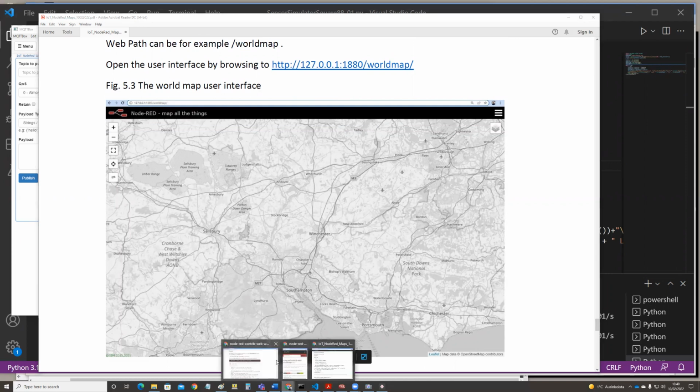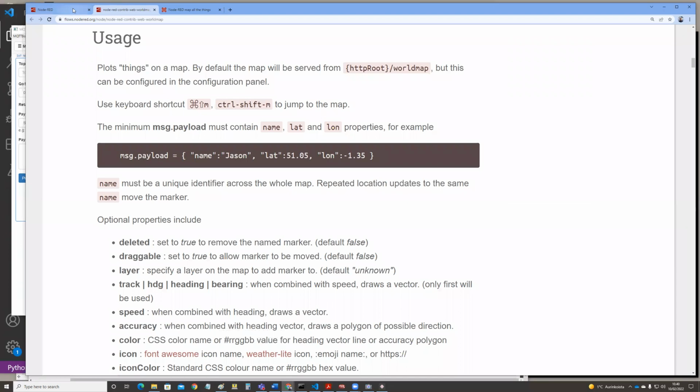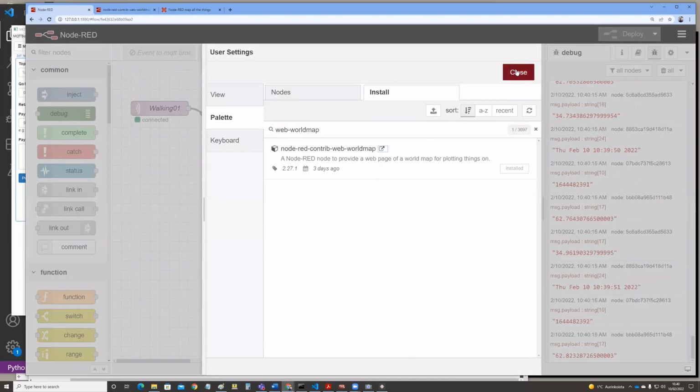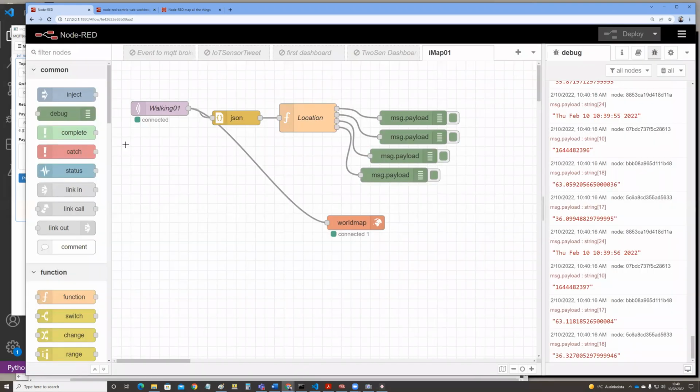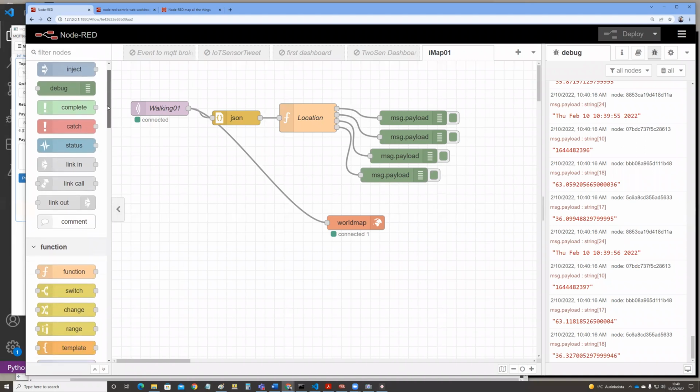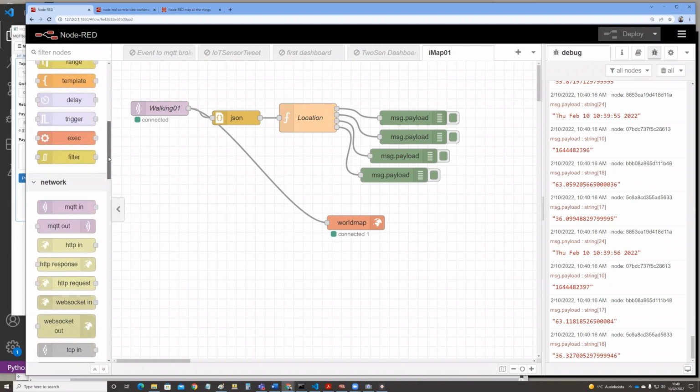Back to our Node-RED editor. In that Node-RED editor, you select install and this node-red-contrib-web-worldmap, and you install it. I have it installed already, so I can't install it again. So just click the install here. When you have clicked install, you get it at the end of your palette.